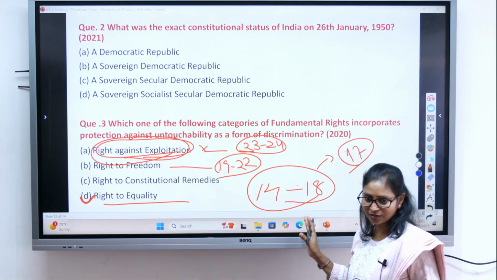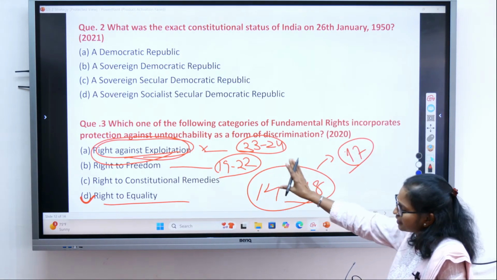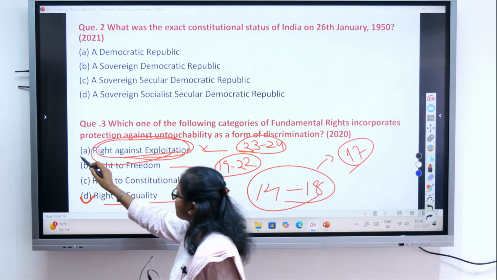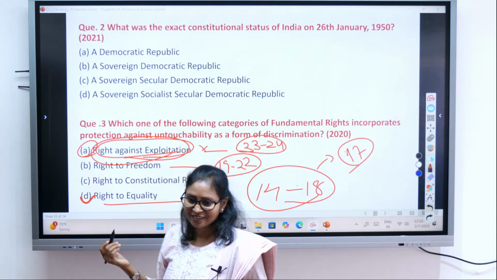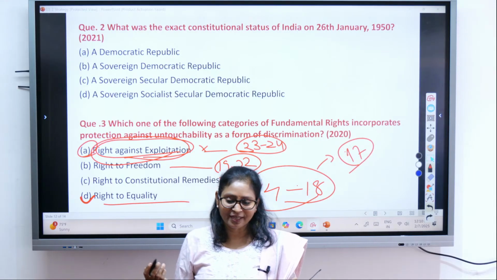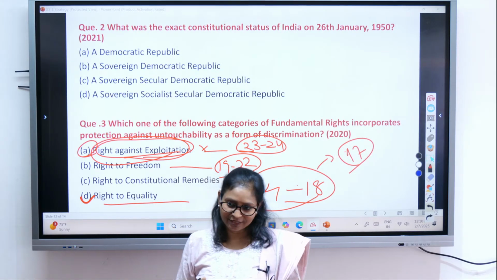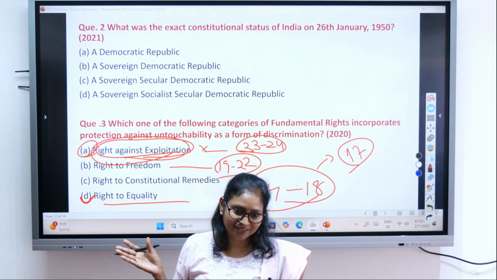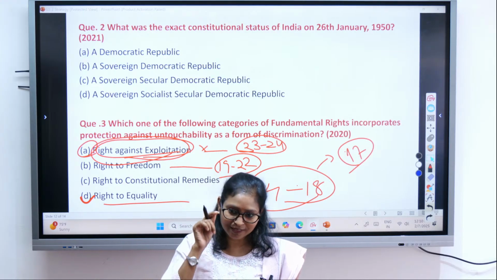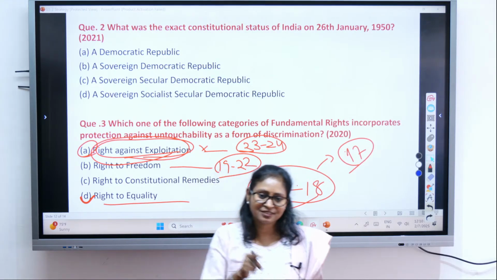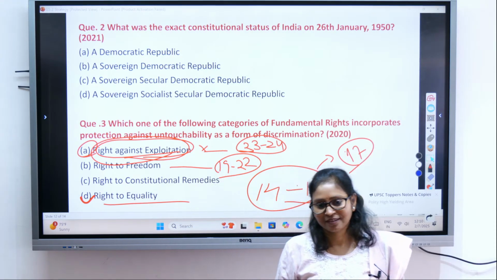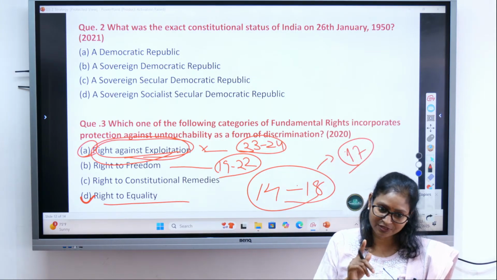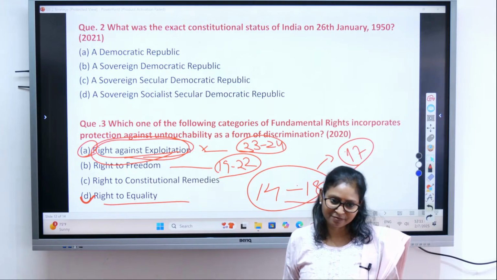I hope you understood. So, see, this is a very, very easy question. This is where, if you mark this wrong, you missed one very easy question, while those students who are prepared well will mark it correctly. So, people miss out on the easy question and they get disqualified in the prelims. Not the tough question, because a tough question is tough for everyone.